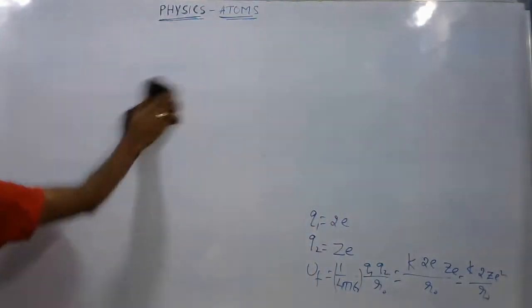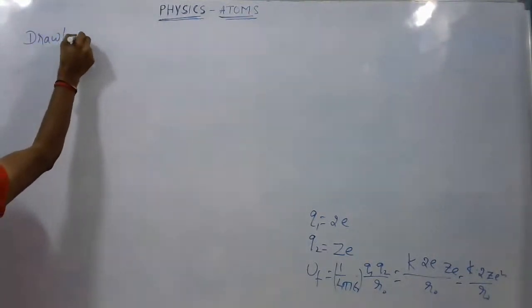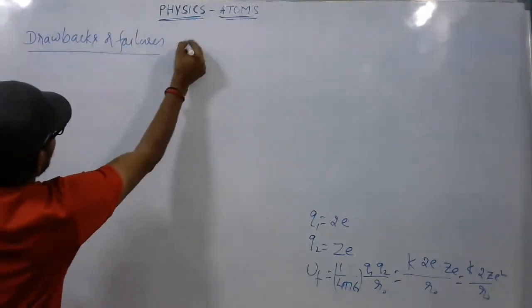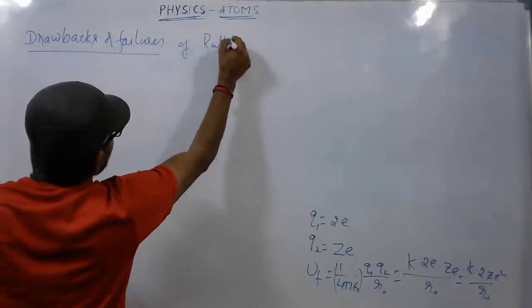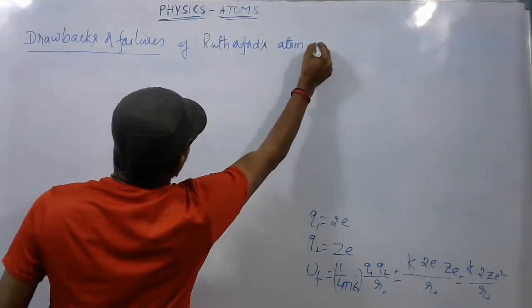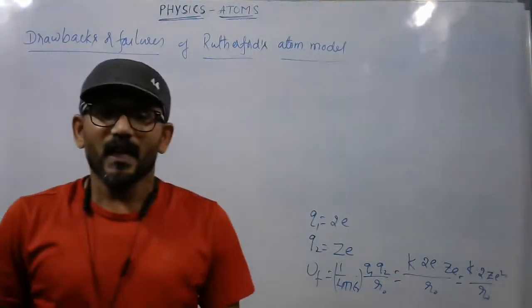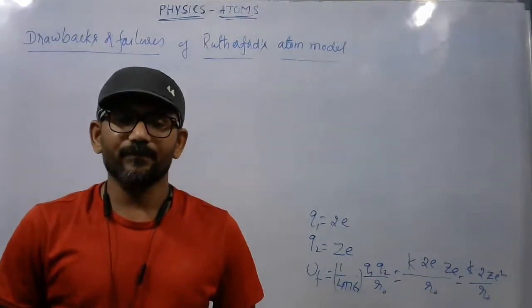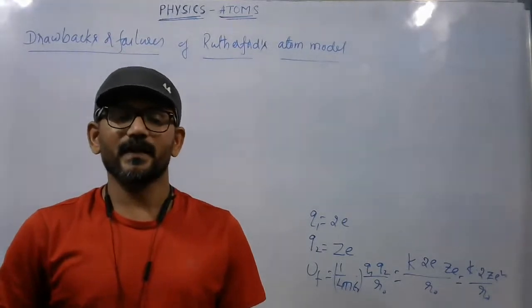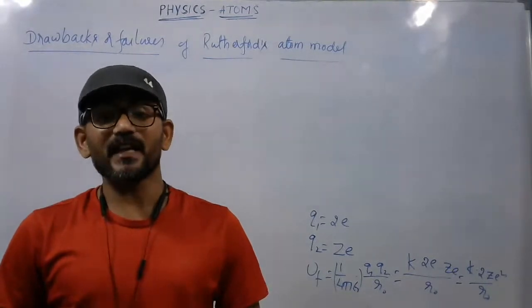So what are the drawbacks? Actually, Rutherford's atom model has failed to explain one very important concept, the stability of the atom.